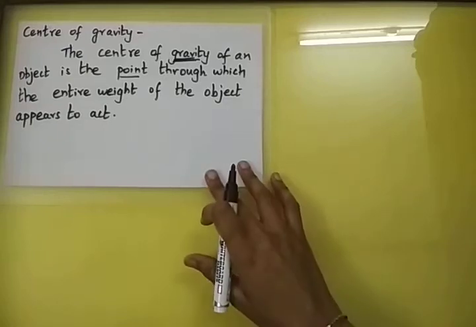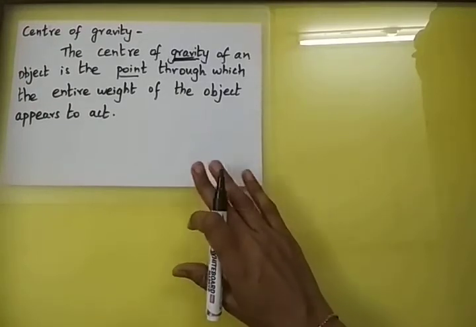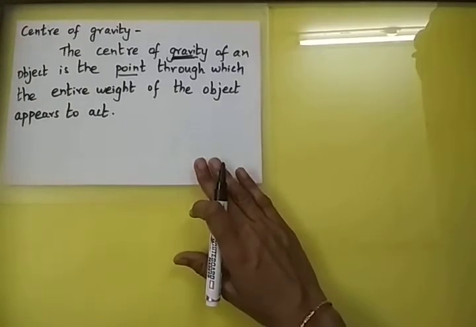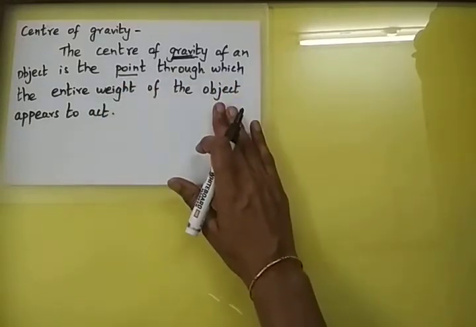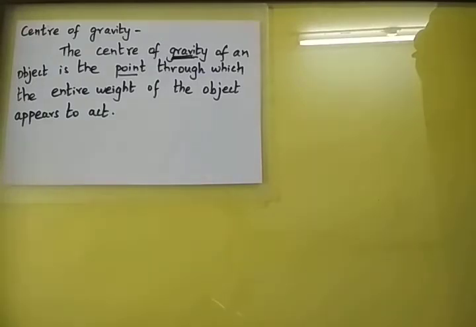We will continue with the same term, center of gravity. We will recall the definition. Center of gravity is a point through which the entire weight of the object appears to act. Now we will look into this definition in detail.